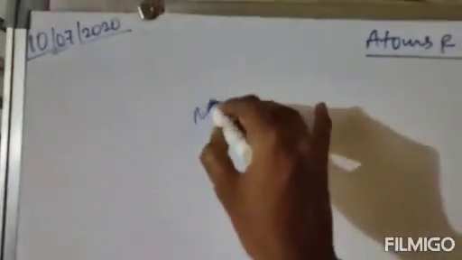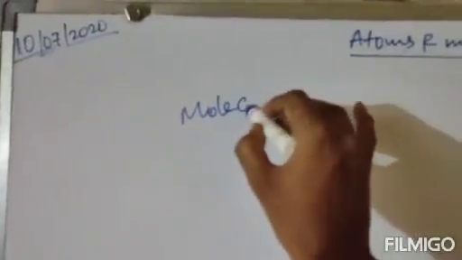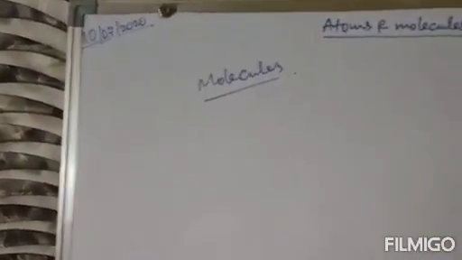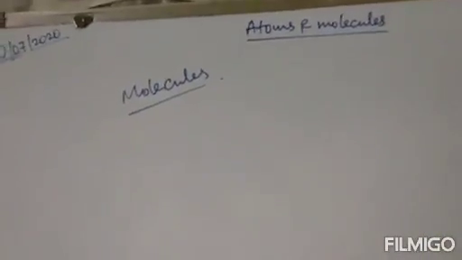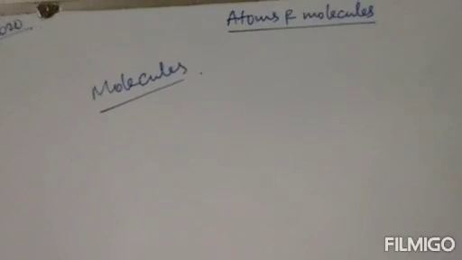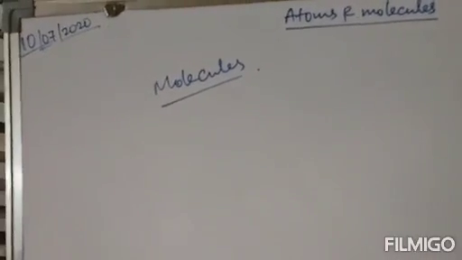Next one is the concept of molecules. We will directly come into molecules. So these elements are enough for practice. So next, come to molecules. Now what are molecules? Molecules actually is the smallest particle of an element or compound which is capable of independent existence.